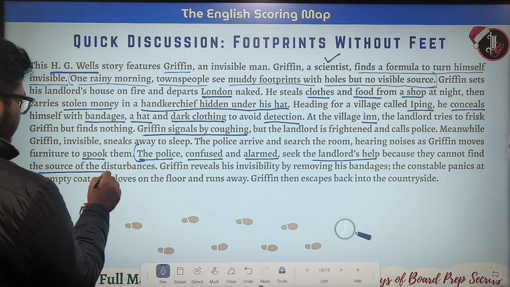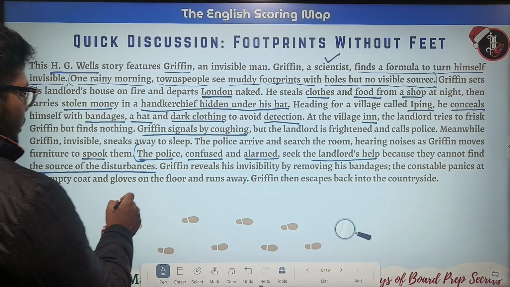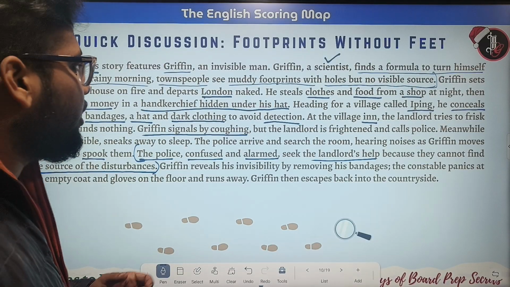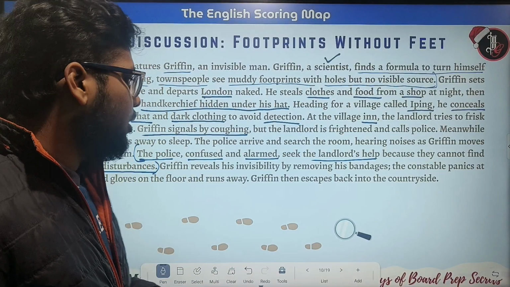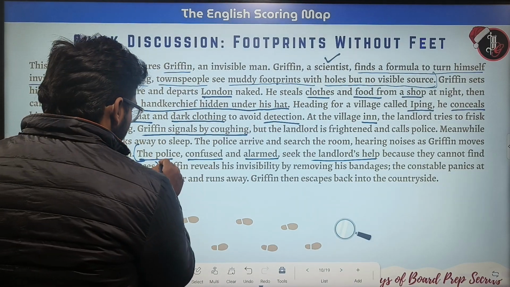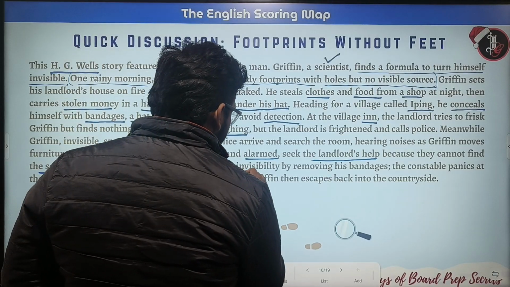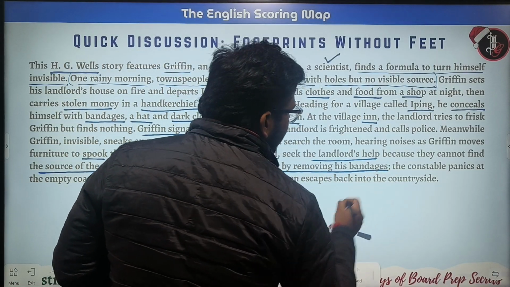Now Griffin reveals his invisibility by removing his bandages. So how was Griffin found later on? He revealed his invisibility by removing his bandages.